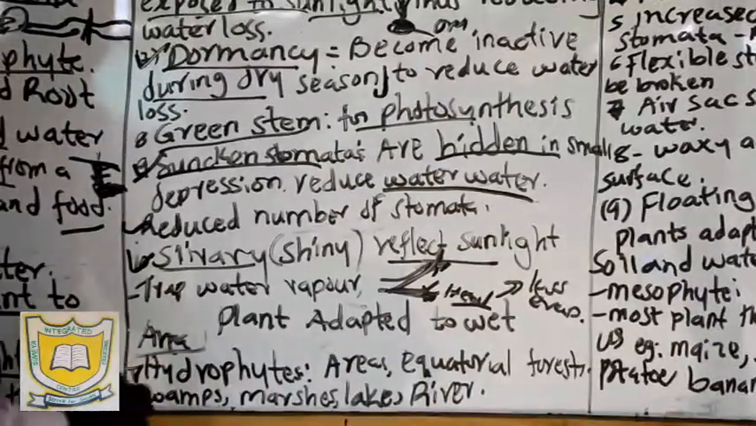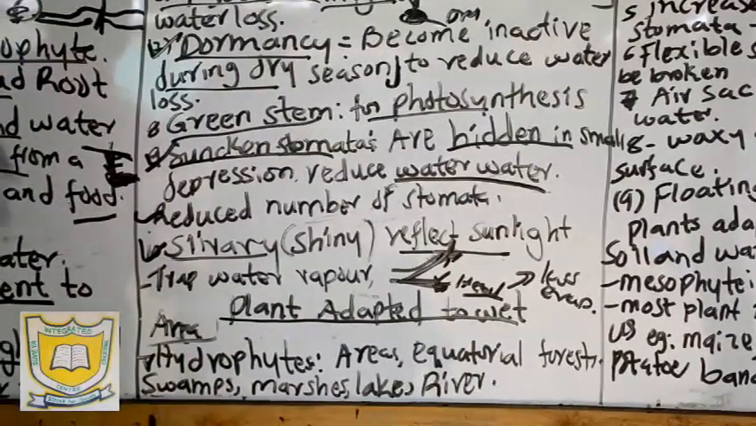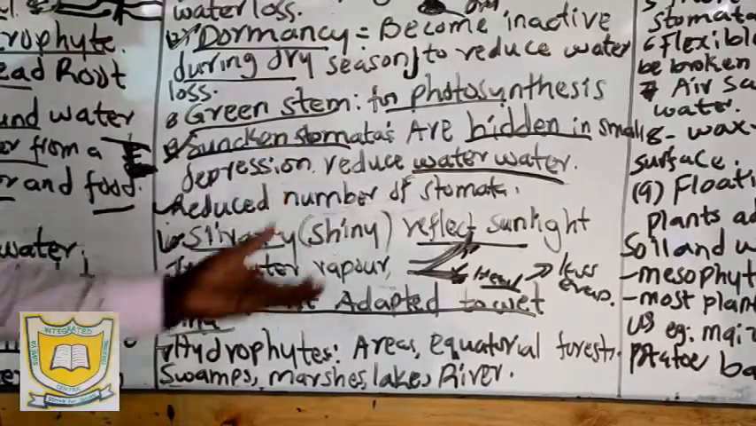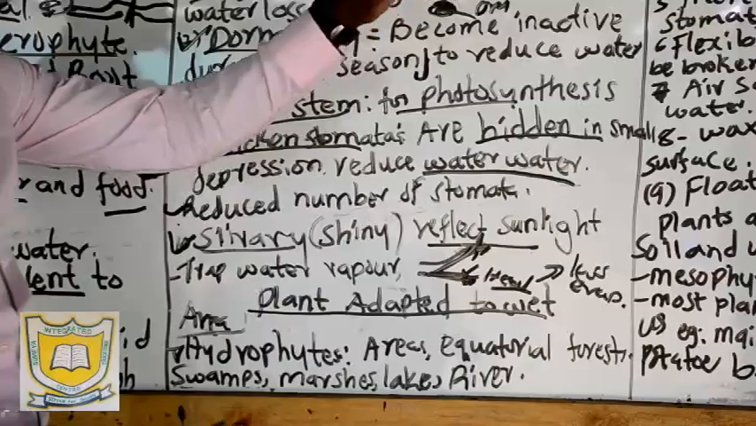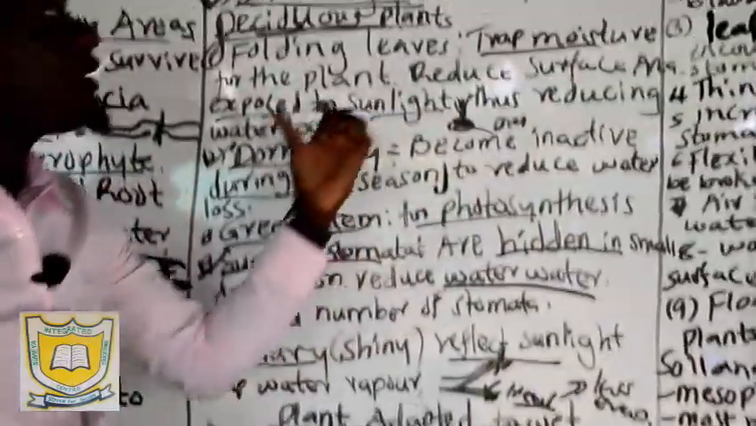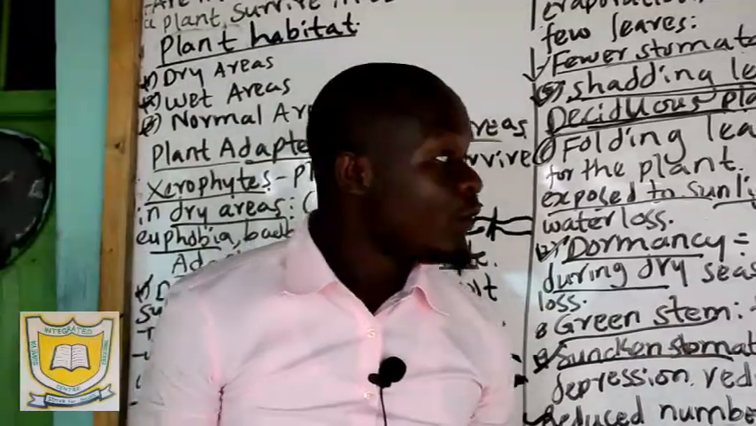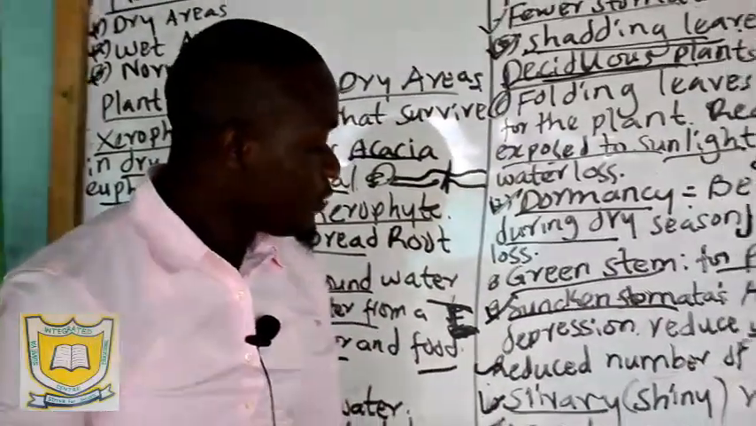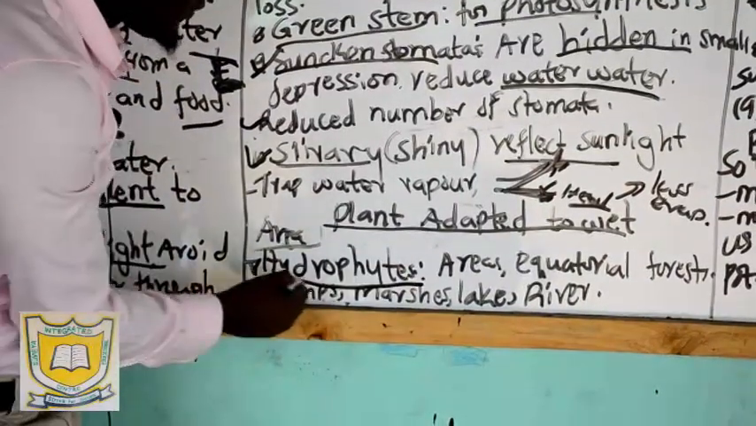Now, we have those plants that are adapted to wet regions, that is wet areas. They also have their own characteristics. Most of these characteristics of plants that are found in wet areas are the opposite of the characteristics of those plants that are found in dry areas. For example, these plants that are found in wet areas are called the hydrophytes.